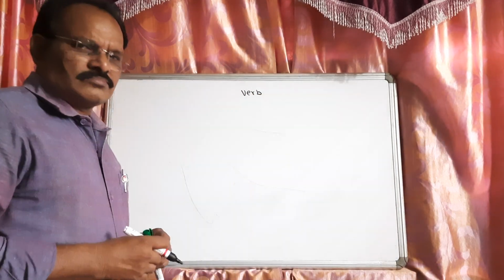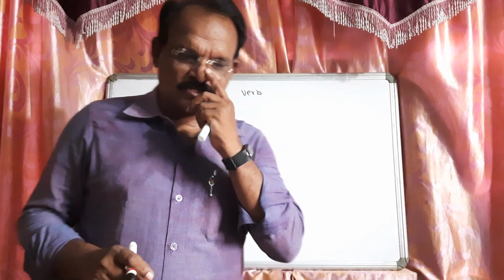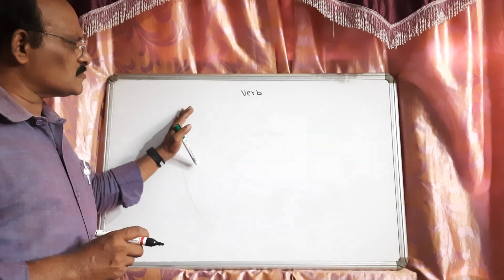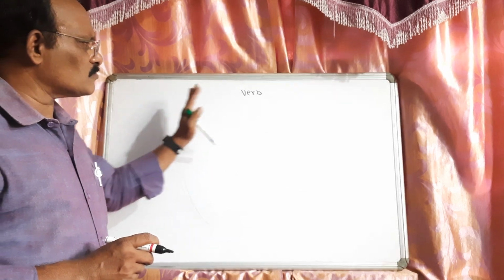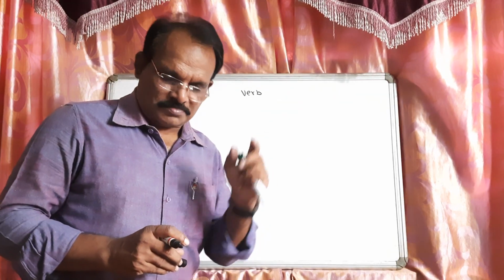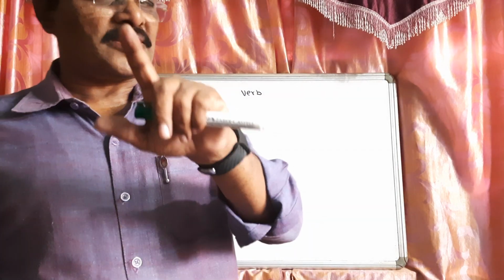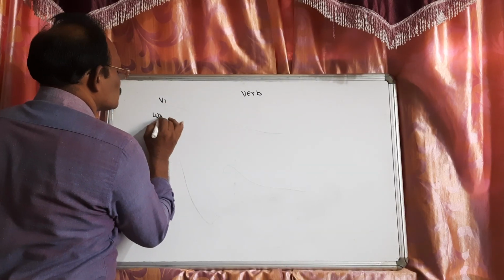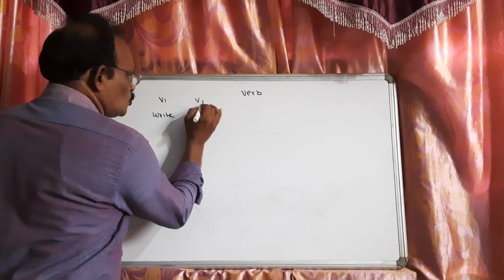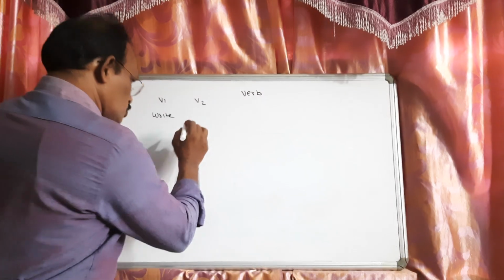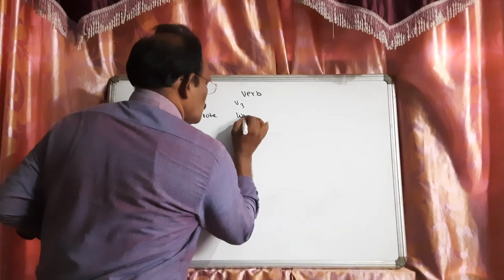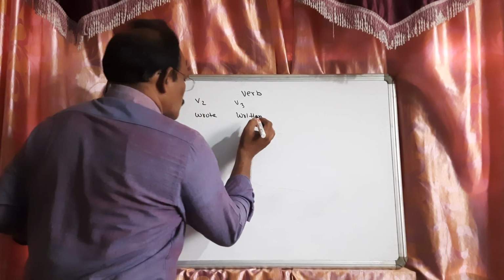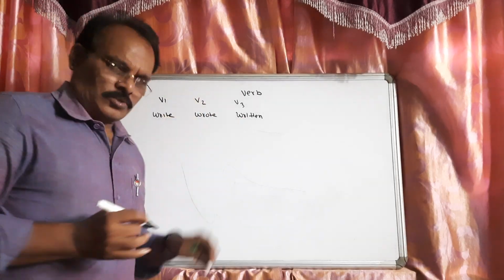You see, in school we learn three types of verbs: present, past, and past participle. For example, V1 is present, write. What is V2? Past tense of write, wrote. And past participle, that is V3, written. Generally we learn this in school.